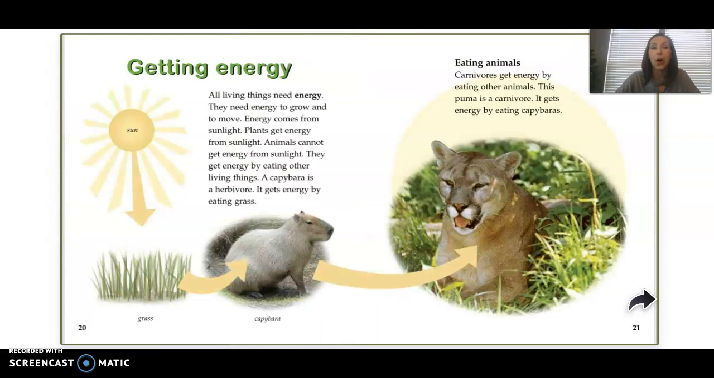Getting energy. All living things need energy. They need energy to grow and to move. Energy comes from sunlight. Plants get energy from sunlight. Animals cannot get energy from sunlight. They get energy by eating other things.